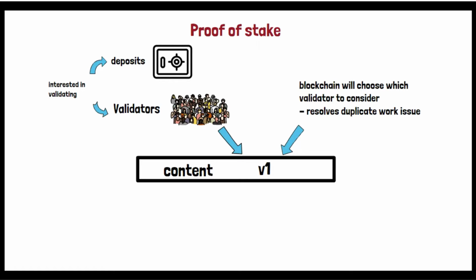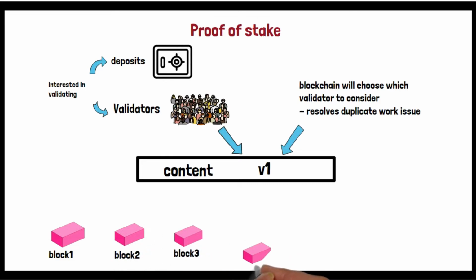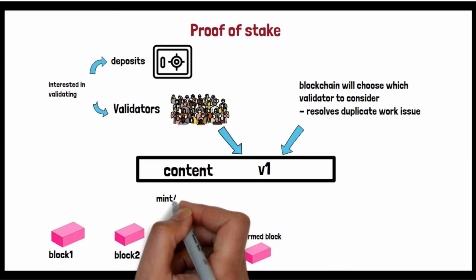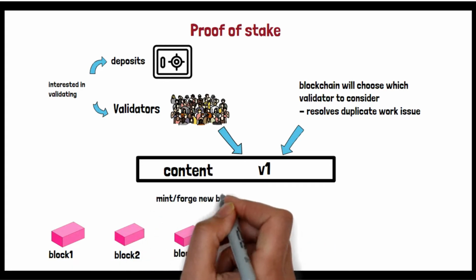So in the next step, we have content, and we have validator one as the chosen person. Before proceeding ahead, let's see that we have block one of the blockchain, block two, block three, just like in proof of work. Here also we are trying to confirm a block or confirm content, making it a block and putting it on the blockchain. So this concept is the same, right?